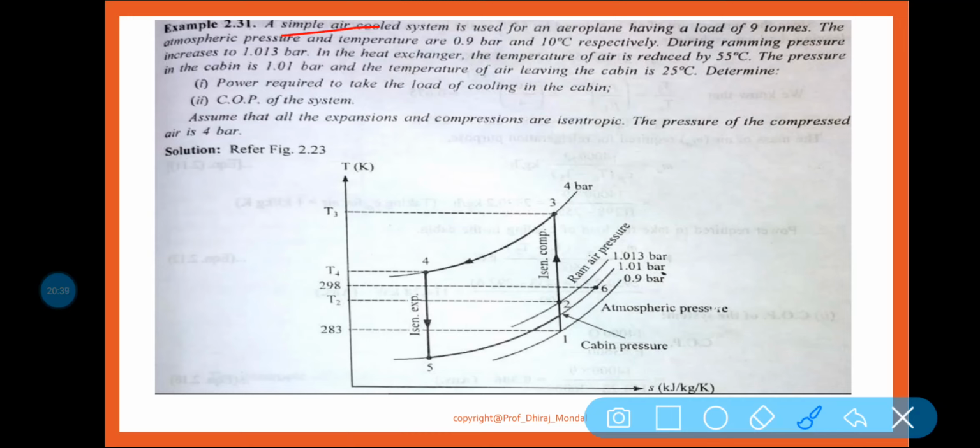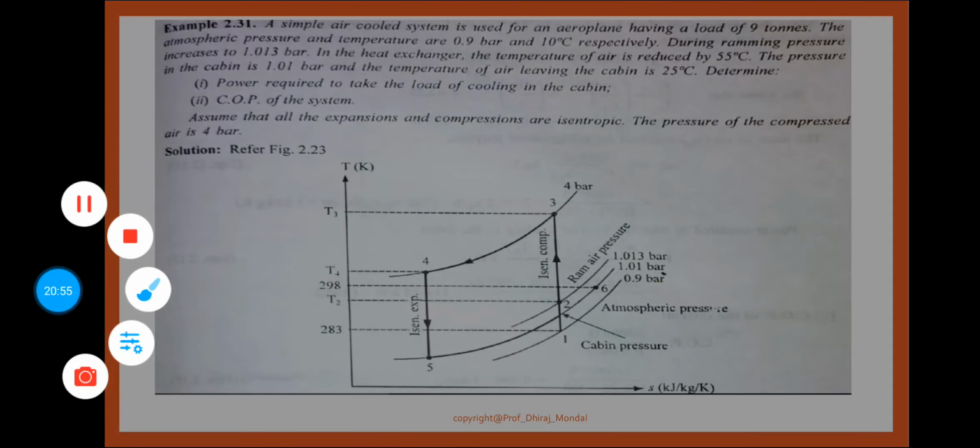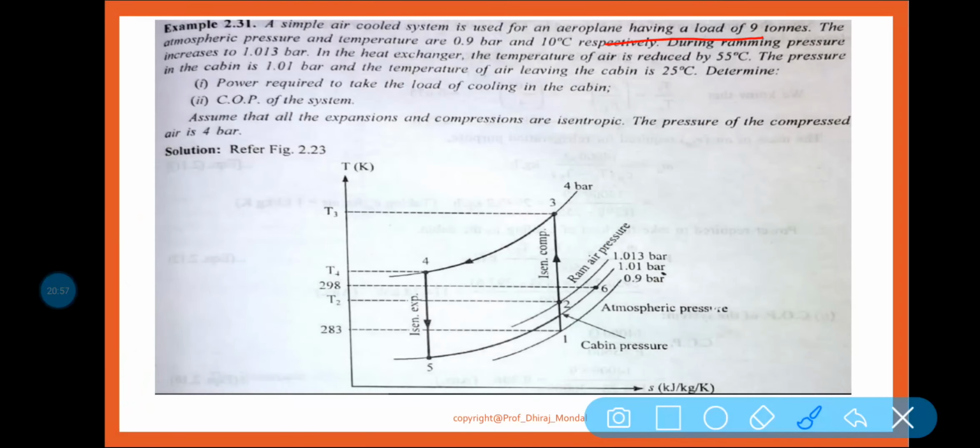A simple air cooled system is used for an aeroplane having a load of 9 tons. So Q is given as 9 ton, that means 9 into 14,000 kilojoule per hour.